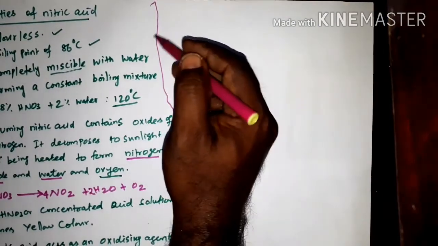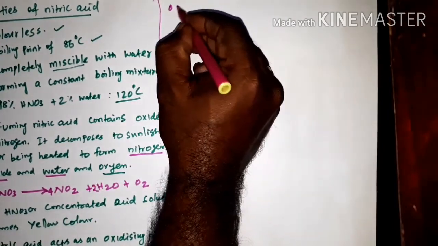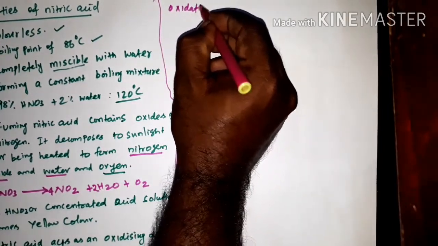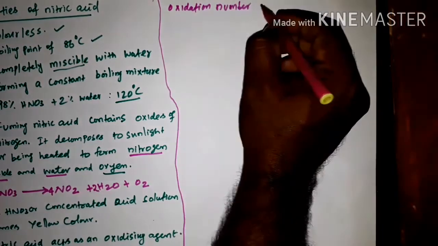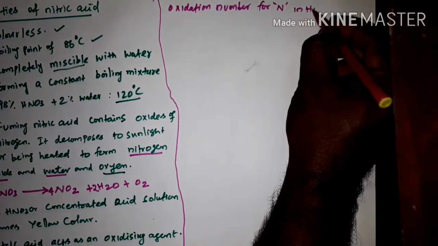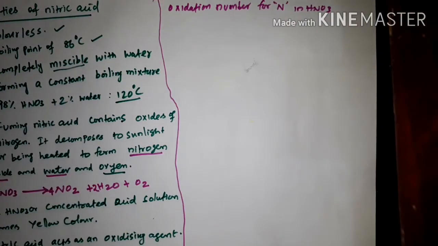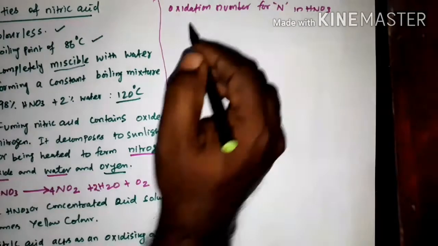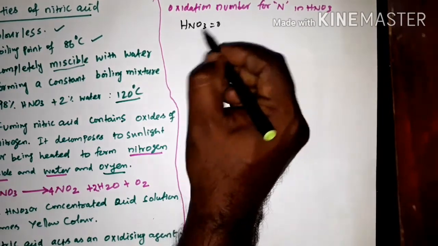So the oxidation number for nitrogen in HNO3. HNO3 equals 0.